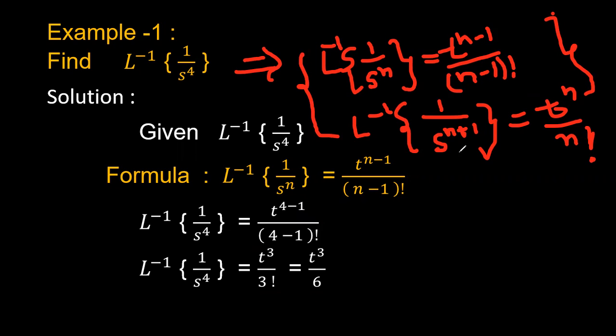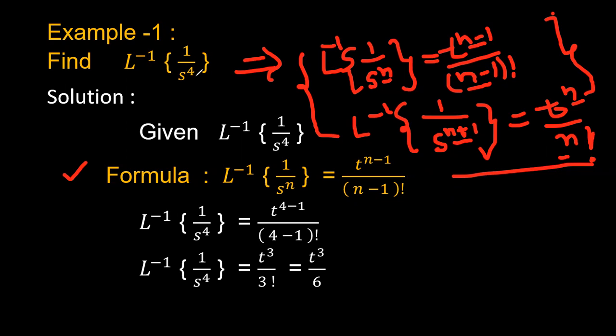That is, both the formulas are the same. Here instead of n, I have written n plus 1, and instead of n minus 1, I have written n. Everything will be the same. Here I have used the formula t power n minus 1 by n minus 1 factorial. I can use either formula. Both will give the same result.